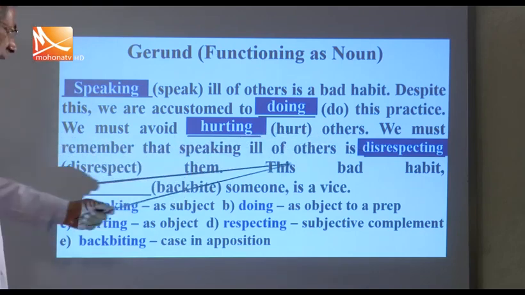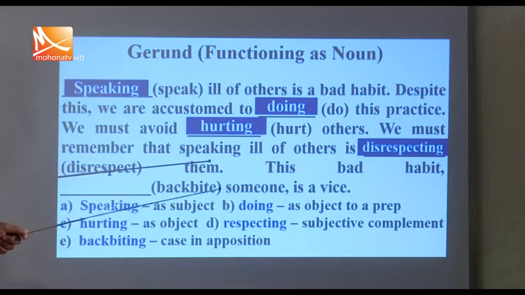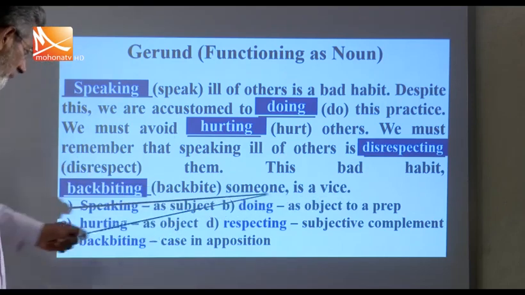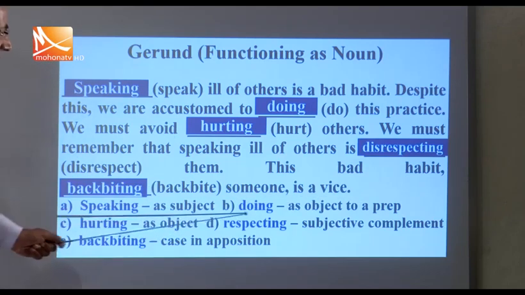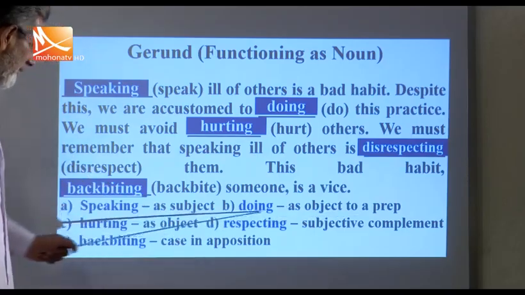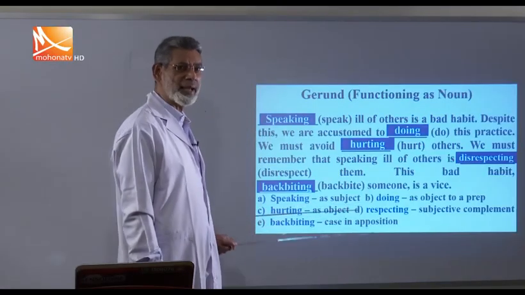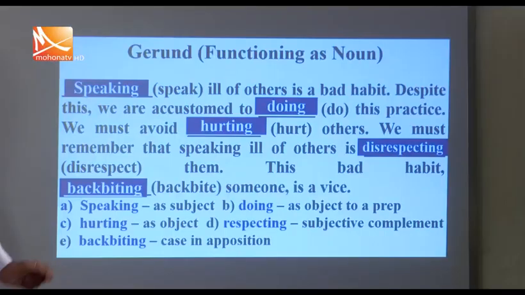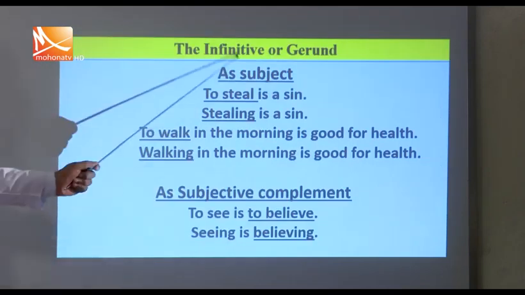This is also a subjective complement. This bad habit, that is, this bad, what is this? This is a case in apposition. So first one, speaking, subject; doing as object to a preposition; hurting as object; disrespecting, subjective complement; and backbiting, case in apposition. So this is how gerund functions, and I have taught you how infinitive functions. Here we have more examples, the infinitive and the gerund.